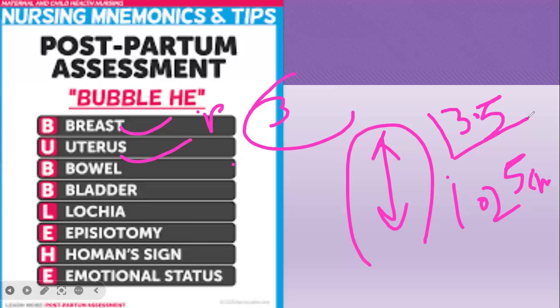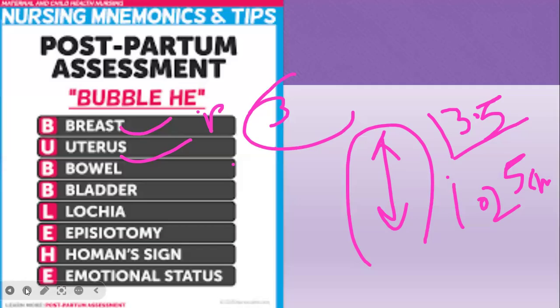Also, it's very important to check whether any kind of subinvolution is there, or whether the mother might be having any kind of puerperal pyrexia. Always remember, there's a question that can be asked: before doing the postnatal examination, we need to tell the client to empty the bladder. Why? Because if the bladder is full or distended, the uterus is shifted to one side. So before doing the postnatal assessment, the uterus should be in proper alignment. So it's very important.